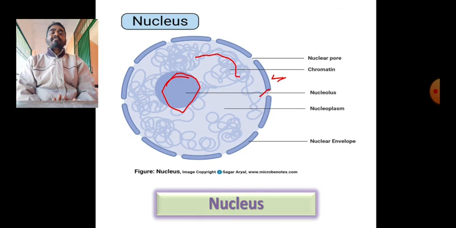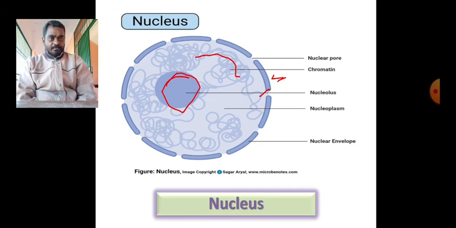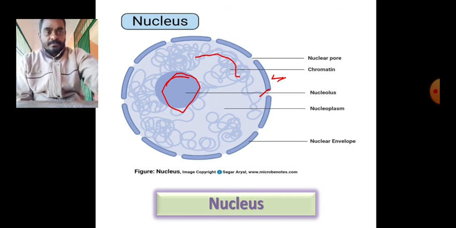The nucleus is enveloped by a double membrane structure called the nuclear envelope, and it is filled with a liquid called nucleoplasm. In that liquid float some highly coiled, thread-like structures called chromatin fibers or chromosomes. Chromosomes or chromatin fibers are basically made up of DNA, and centrally we can locate a spherical structure, whose function is unknown till date, called the nucleolus.